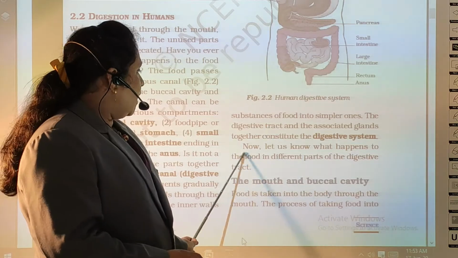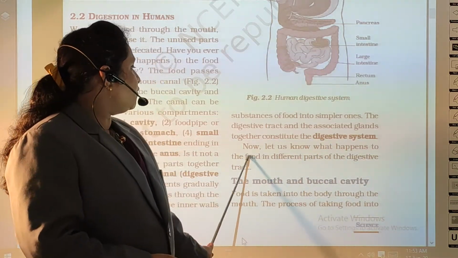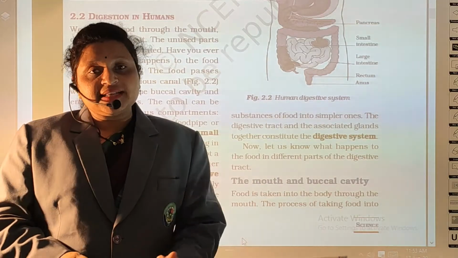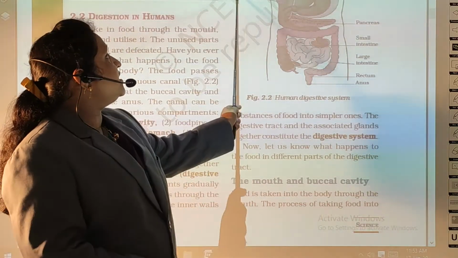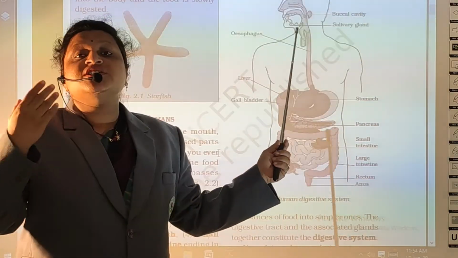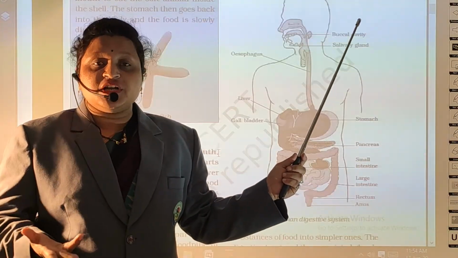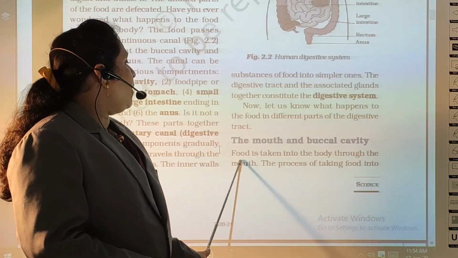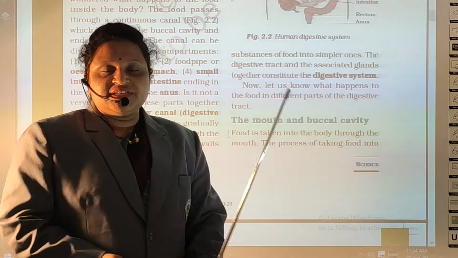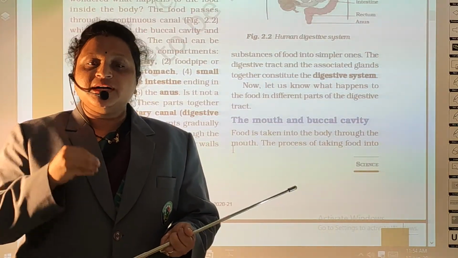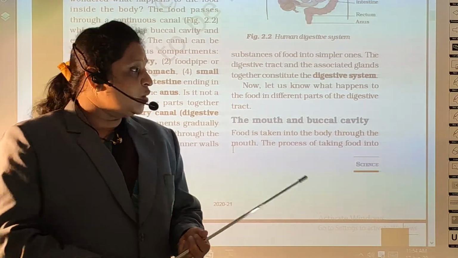So now let us know what happens to the food in different parts of the digestive tract. अब हम ये देखेंगे कि जो हमने digestive system के ये जो parts देखे हैं, इन parts में food जाने के बाद उसका conversion या उससे क्या होता है. So next is the mouth and buccal cavity. जब हम खाना माउथ या बकल कैविटी में डालते हैं तो उसका क्या होता है?